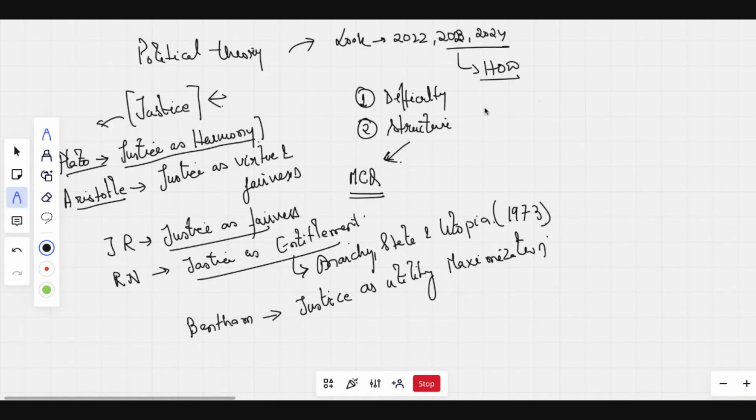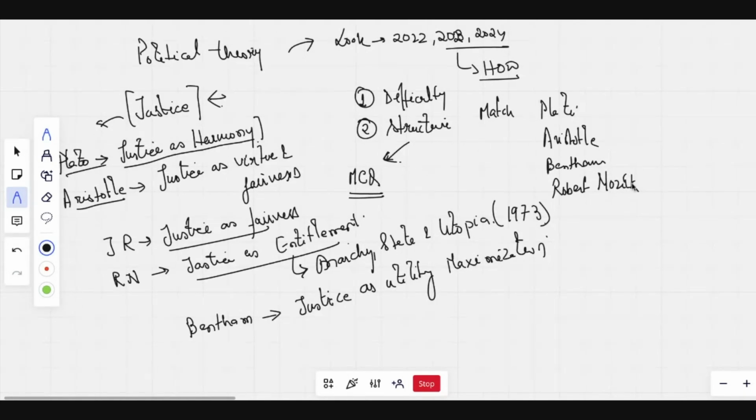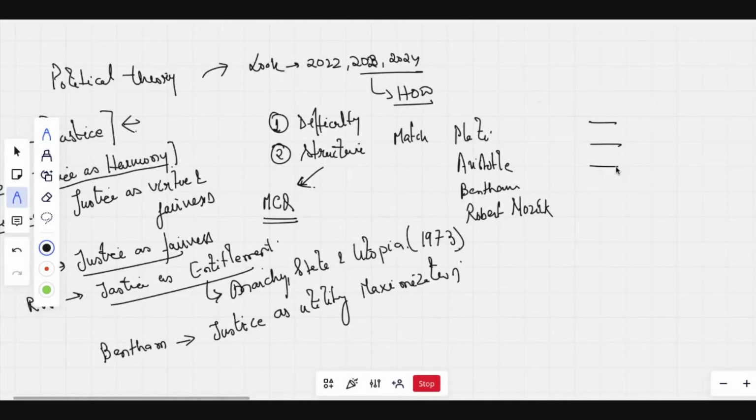When we talk about match type questions, they will list Plato, Aristotle, Bentham, and Robert Nozick, and then they'll give four different theories and ask you to match them. This is one way of asking a question.